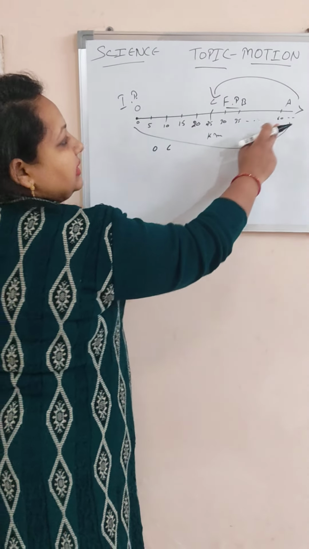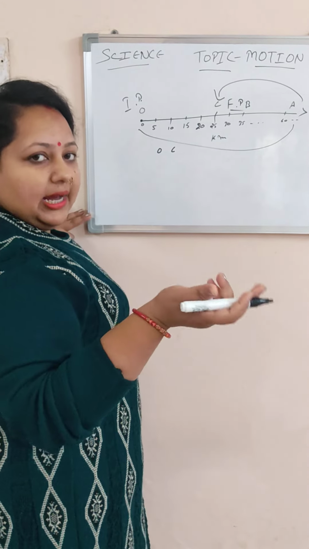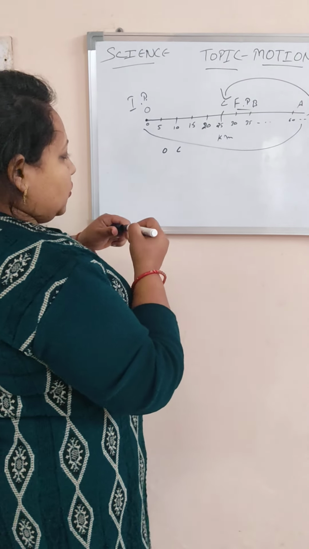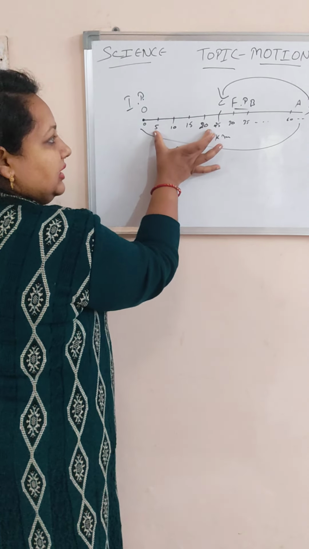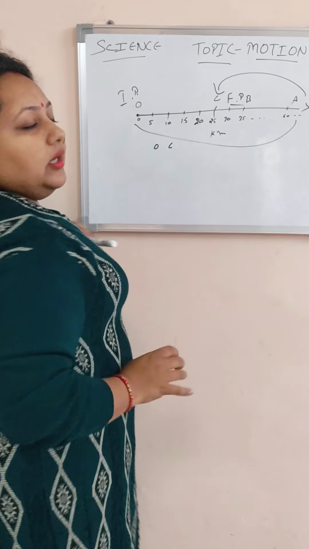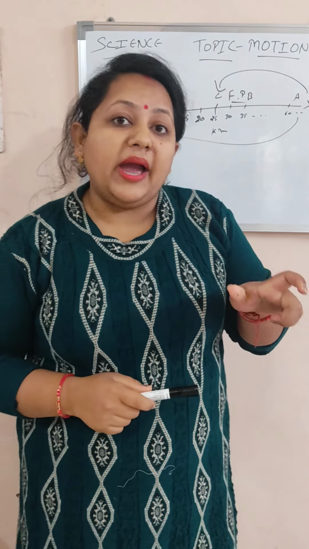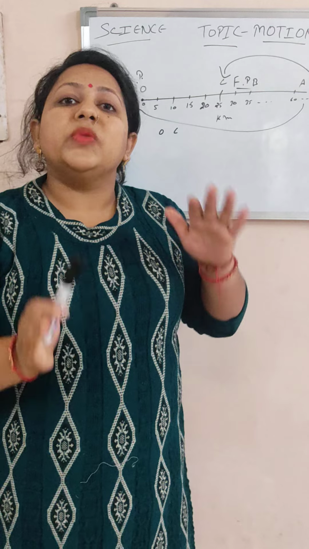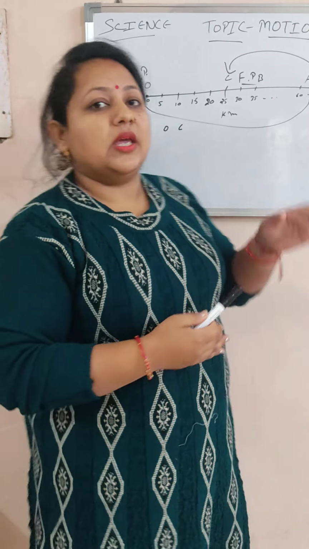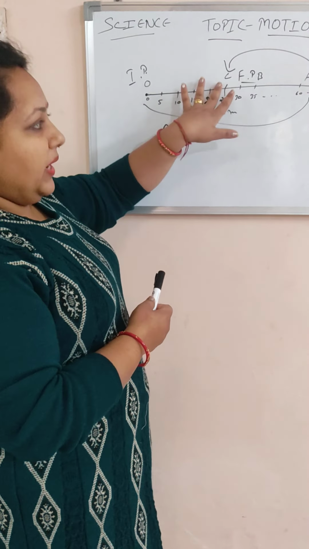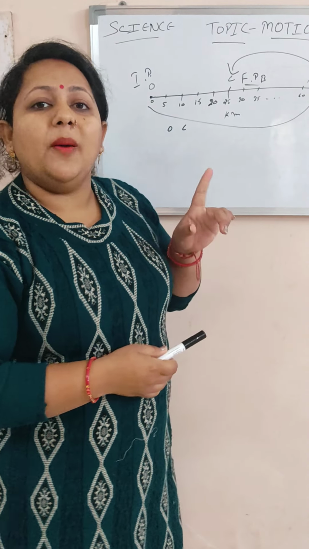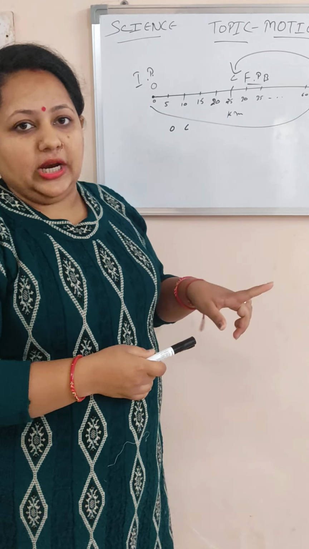And the total distance is 95 kilometers as we discussed above. Now students, this is the shortest distance from O to C. The shortest distance covered by the object is known as its displacement. Though this displacement does not depend upon the path followed by the object.